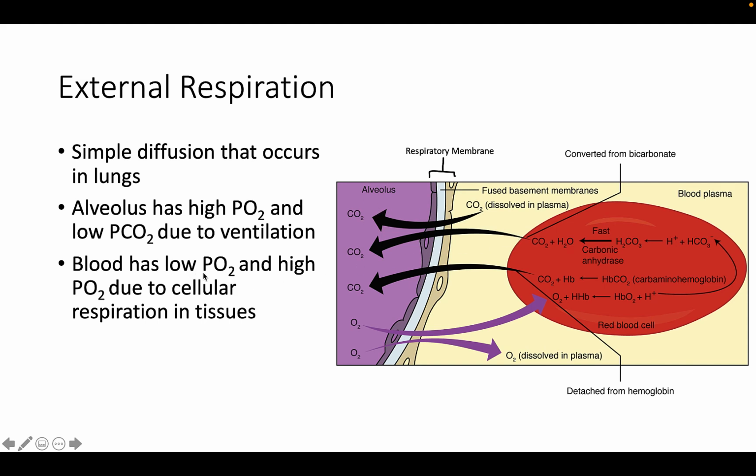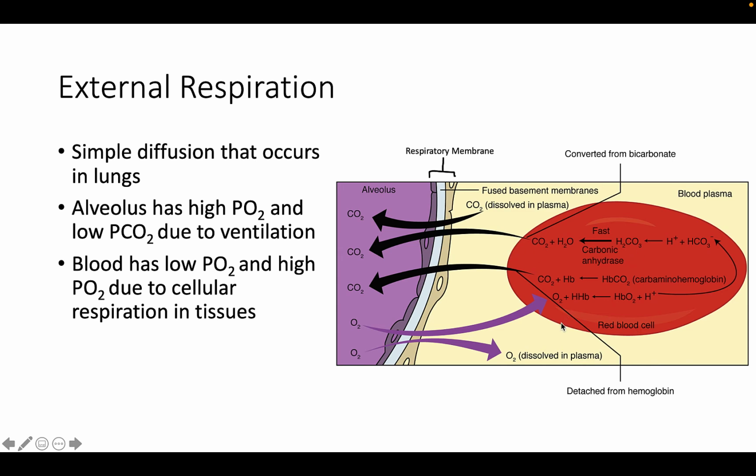And so blood has a low partial pressure of oxygen and a high pressure of oxygen, or this should say CO2, I'm sorry. I'll make sure I correct that. High pressure of CO2 due to cellular respiration in tissues. And so there's a lot going on here. We'll break it down slowly once we get there.